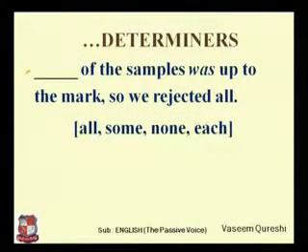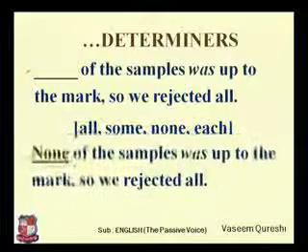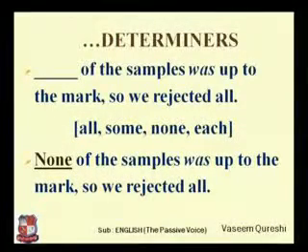Blank of the samples was. Was is in slant. Just to give you a hint what it means, up to the mark. So we rejected all. So was indicates singular, all is not singular, some is not singular, none is singular, each is singular. But if I say that each of the samples was up to the mark, then we are not there to reject. So it indicates negative idea. So none of the samples was up to the mark, so we rejected all of the samples.